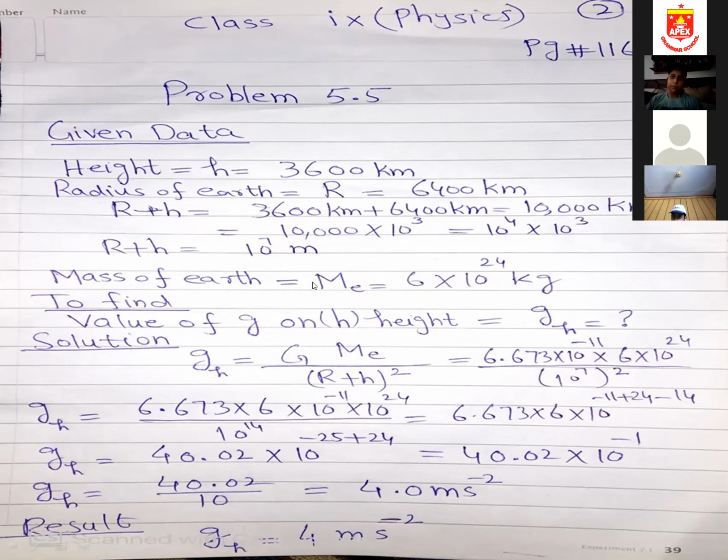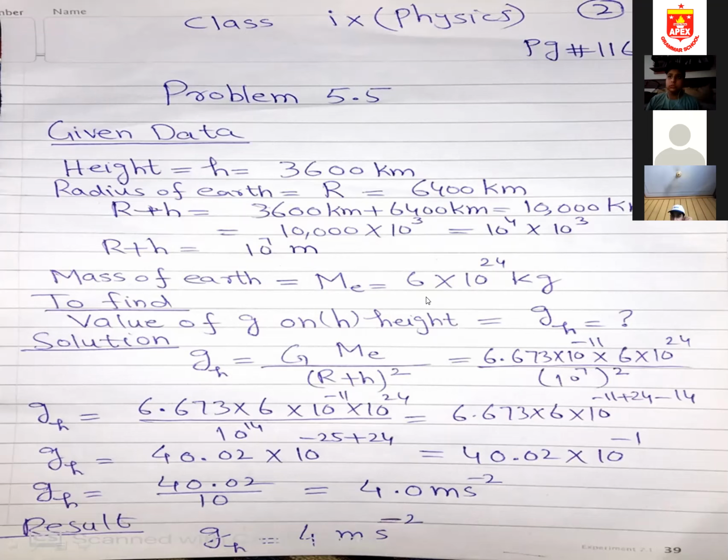This is also not given to me, and I should memorize this by heart. Mass of earth is denoted with ME, E stands for earth. Mass of earth is also an understood value, 6 into 10 power 24 kilogram. This value is fixed. The radius of earth is fixed, and the mass of earth is a fixed value.